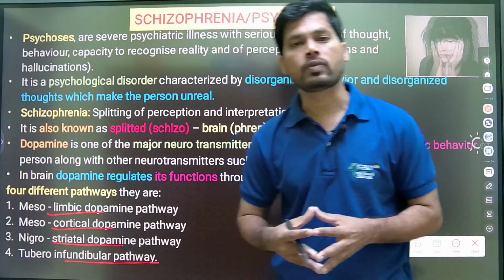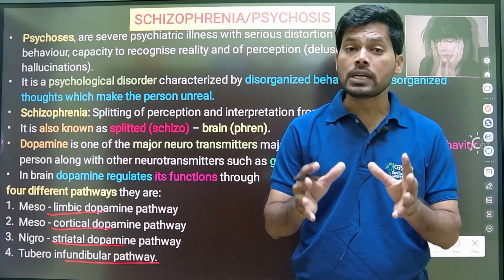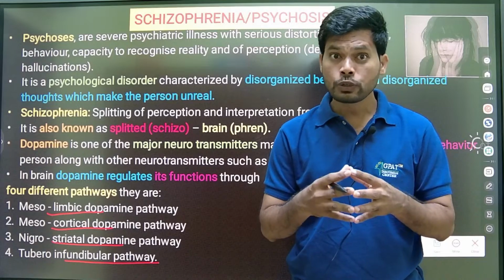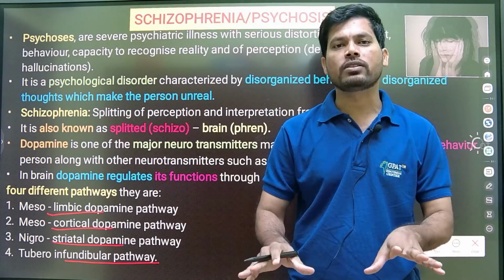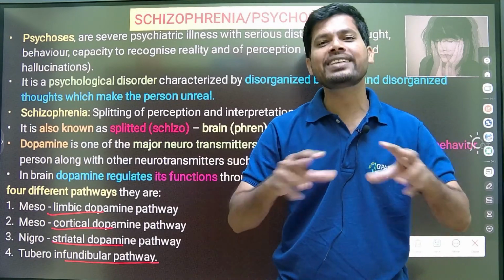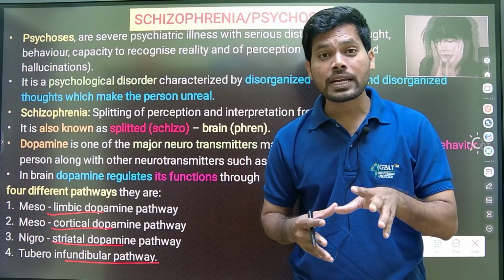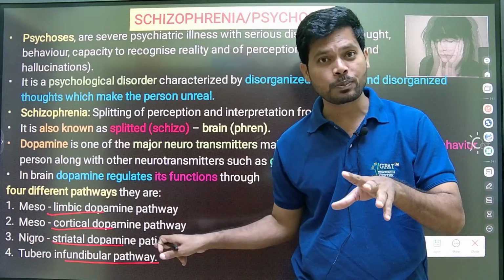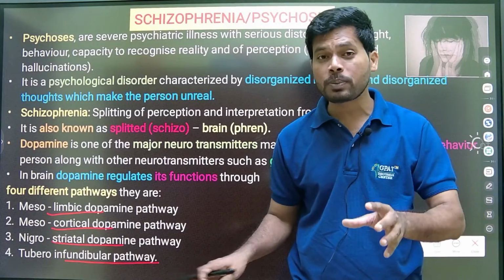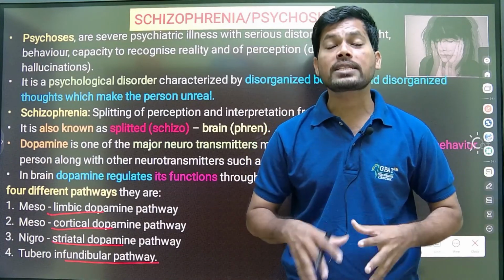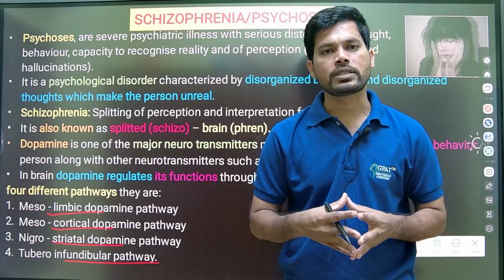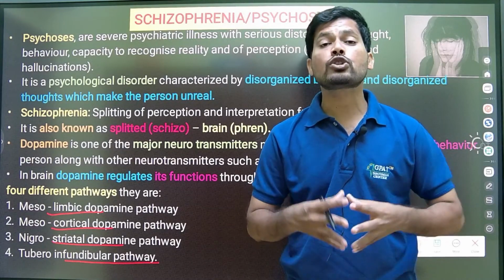Next, the tuberoinfundibular pathway, which is related to the endocrine system. The presence of dopamine in this pathway decreases prolactin release. But antipsychotics block the dopamine receptors in this pathway and decrease dopamine function, which increases prolactin release. Excess prolactin in males may lead to loss of libido as well as gynecomastia, and in females it leads to menstrual irregularities.